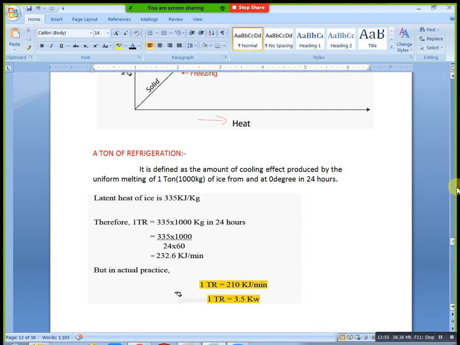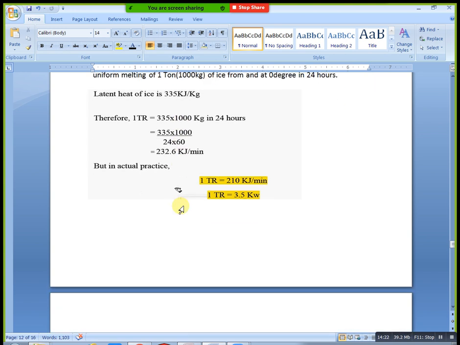Here, ton of refrigeration means the cooling effect produced, simply we say that. But ton is different; ton we consider as mass only. And 1 ton is equal to 1000 kg. Another important point is the latent heat of ice: for melting 1 kg of ice we need at least 335 kilojoules of heat.